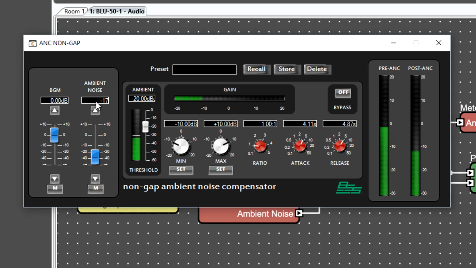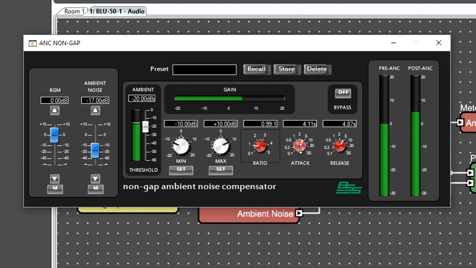So if the ambient level is 3 dB over the threshold and the ratio control is set to 1:1, then the amount of gain applied to the announcement channel will be equal to 3 dB. A ratio of 2:1 will result in 6 dB being applied to the background music channel, and a setting of 0.1 to 1 would then result in 0.3 dB. Attack and release controls are available for tracking the ambient level of an application.